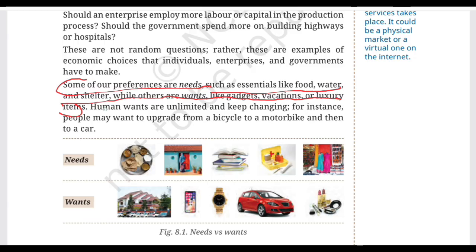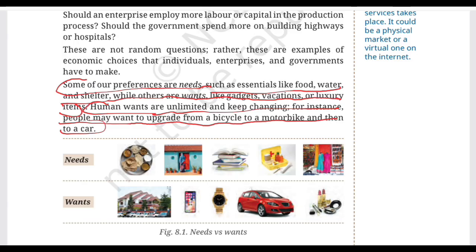Okay. So human wants are unlimited, and they keep changing. For instance, people may want to upgrade from a bicycle to a motorbike and then to a car. Now this is where economics becomes really interesting. Imagine you finally get your dream bicycle. All of you are really happy. Then after some time you think a motorbike would be better. Later, maybe I should have a car. And after getting a car, you may start thinking about a better model of the car.